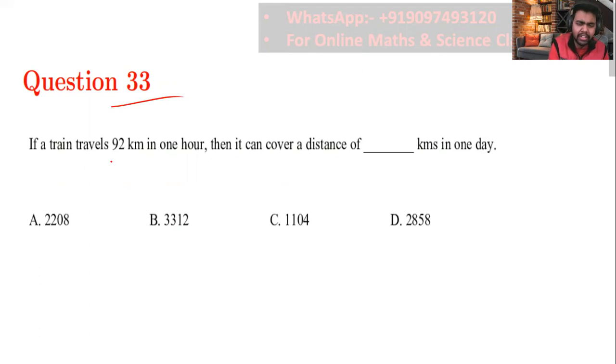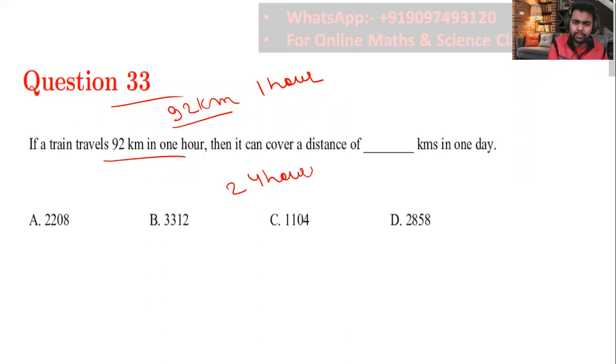Question number 33. It is saying that a train is traveling 92 kilometers in 1 hour, and the question is asking how much distance it will cover in 1 day. In 1 hour it travels 92 kilometers, and in 1 day how many hours are there? 24 hours. You are correct. So if in 1 hour it travels 92 kilometers, how many kilometers will it travel in 24 hours? You again just have to multiply, right? So I have to multiply 92 and 24 like this.